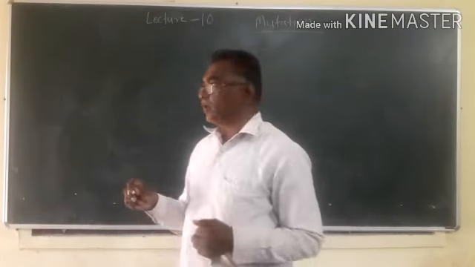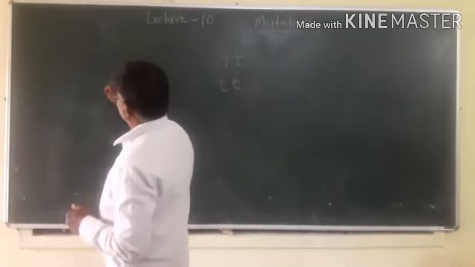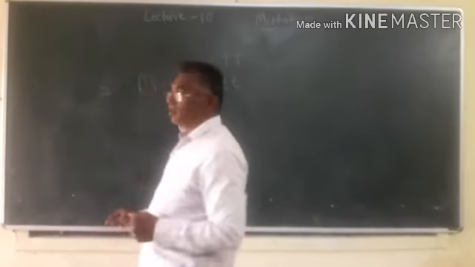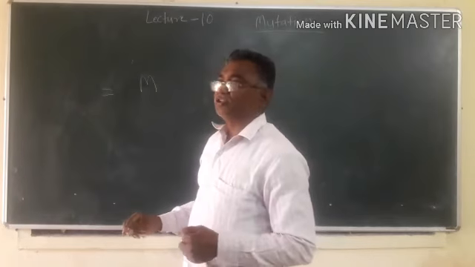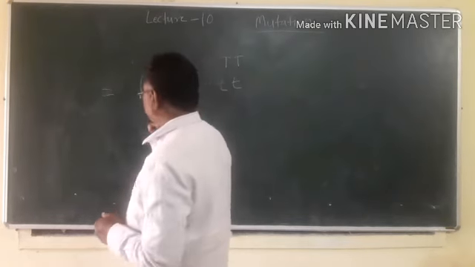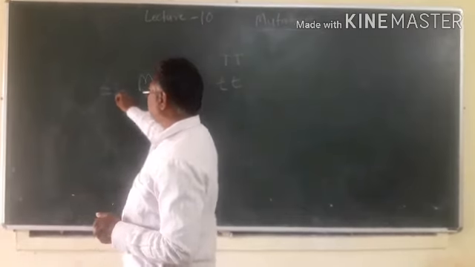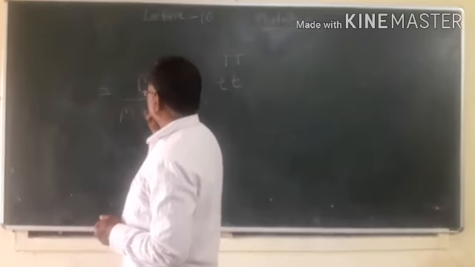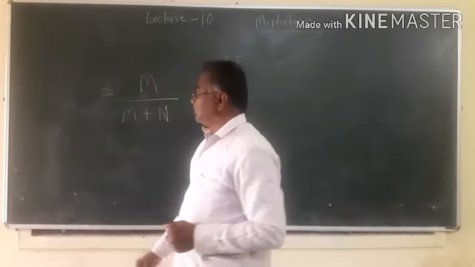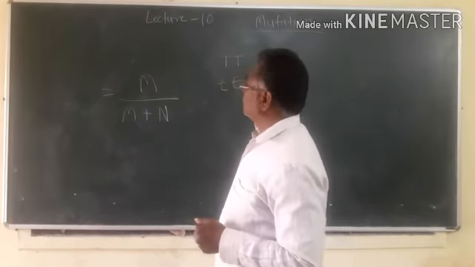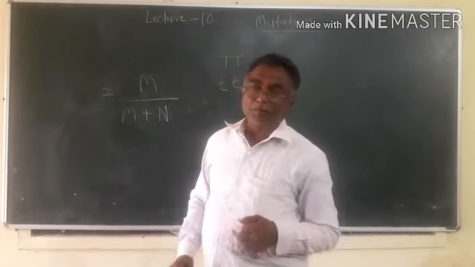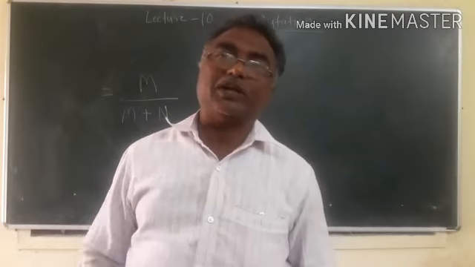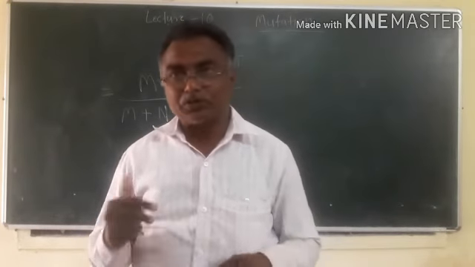Then we can calculate the mutation rate by the formula: plants having a changed character, divided by plants having mutation as well as normal plants. So this is the formula.